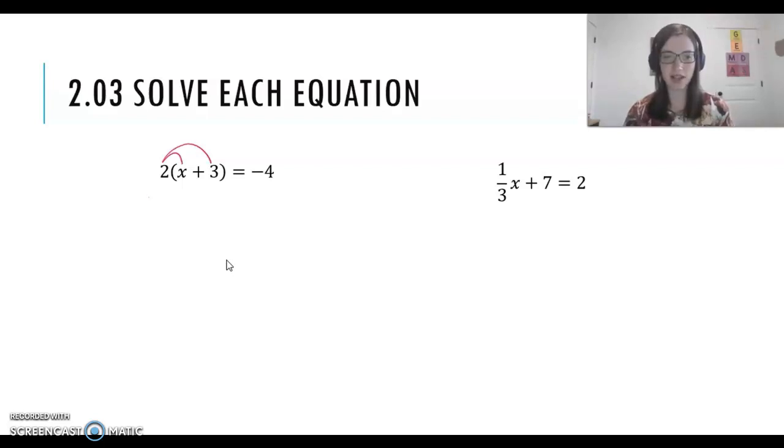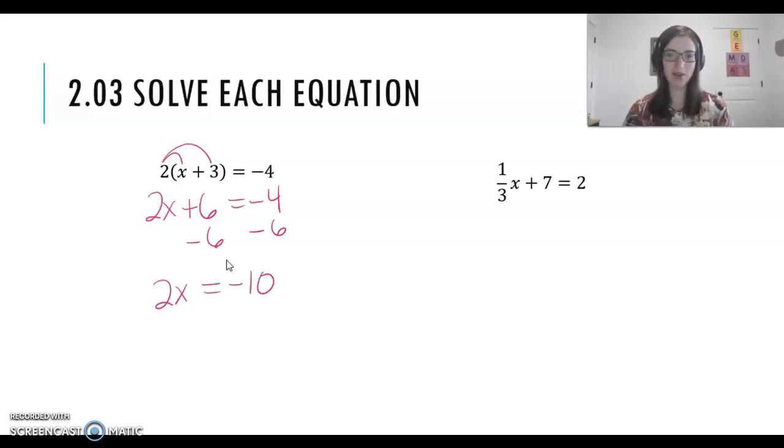So I've got 2 times x gives me 2x, 2 times 3 gives me 6, and I've still got equals negative 4. All right, I still want to get everything away from this x, so I'm going to subtract my 6 from both sides. So then I'm left with 2x, 6 minus 6 just gives me 0, and then negative 4 minus 6 gives me a negative 10.